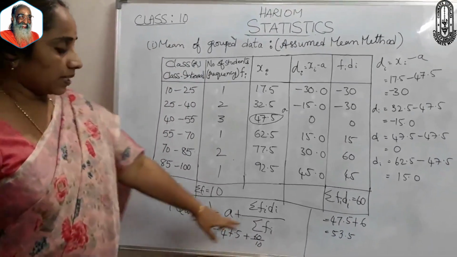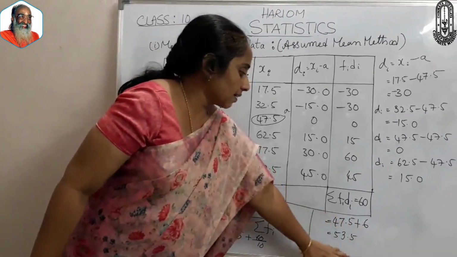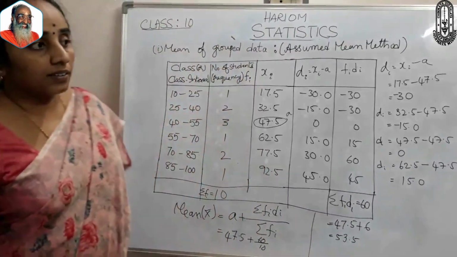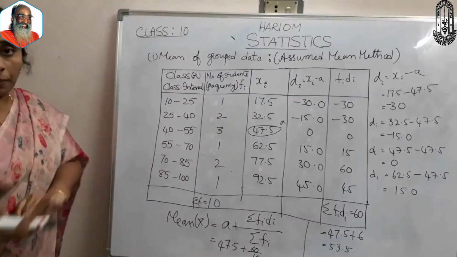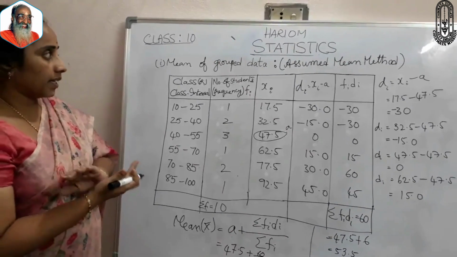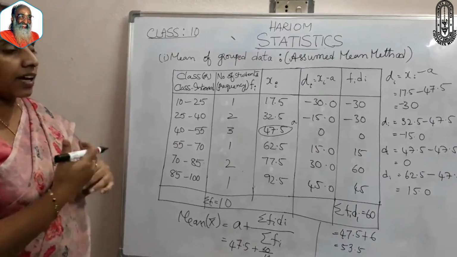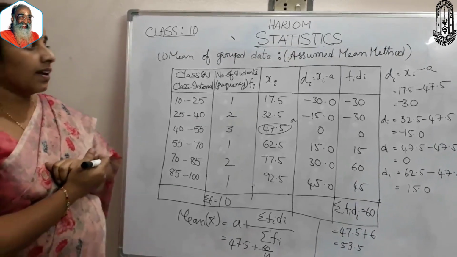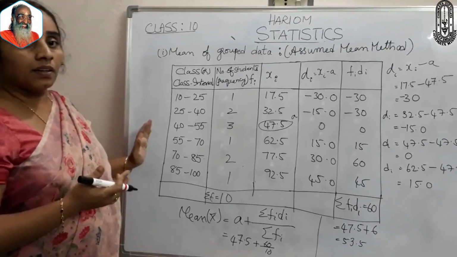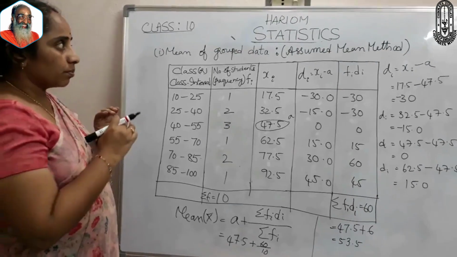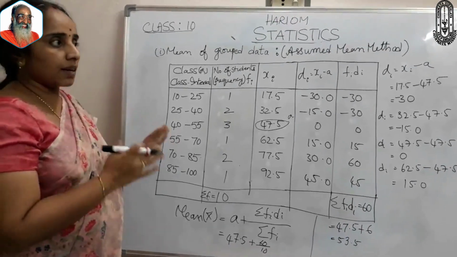So it is 47.5 plus 6, which is 53.5. In both methods I have taken the same problem, to clarify that we get the same value. You will get the same answer.